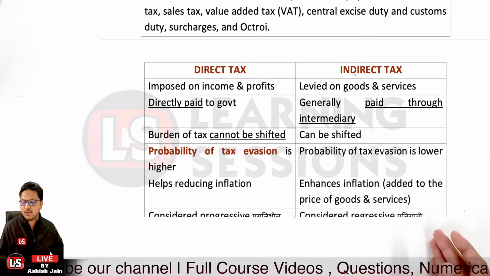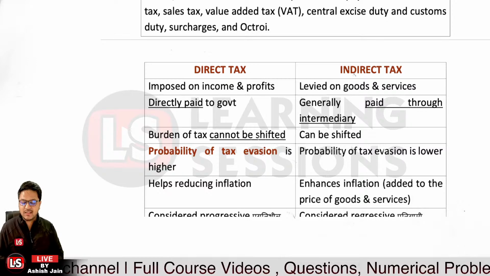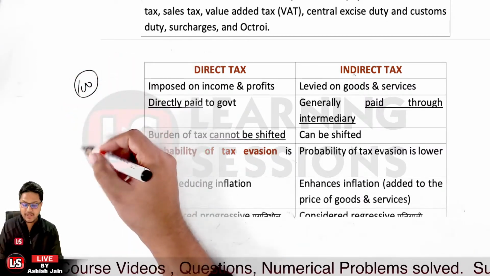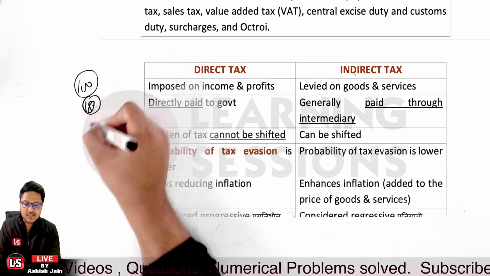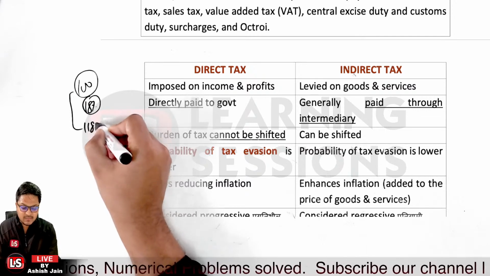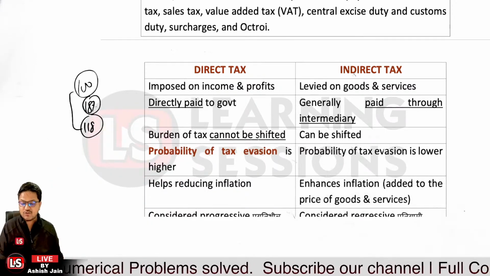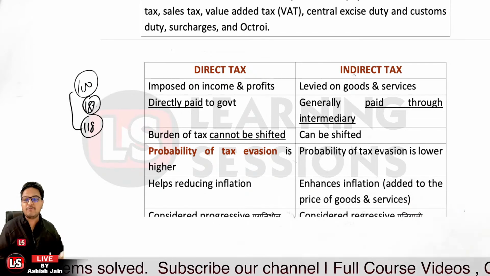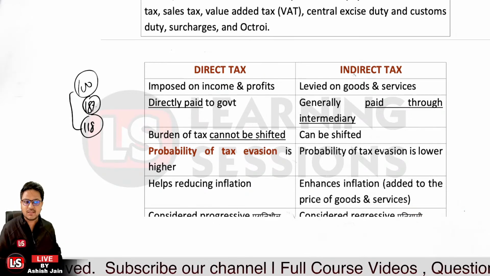On the other hand, if we look at the indirect taxes, previously if a service was available for rupees 100, but now 18% GST is imposed, that same service is available for 118. That is actually the concept of GST, where you have to pay some extra amount for the same. So it enhances the inflation in the case of indirect taxes, okay.